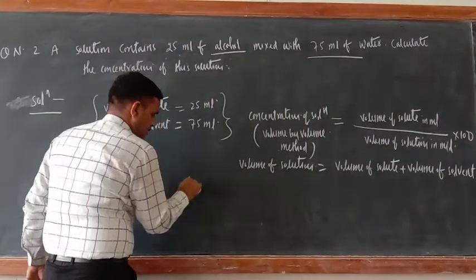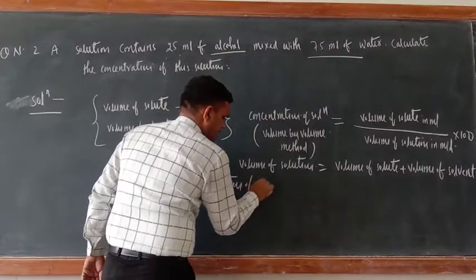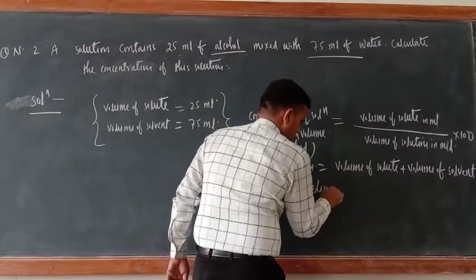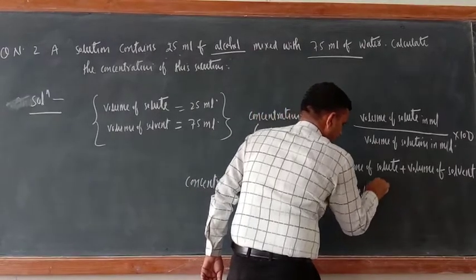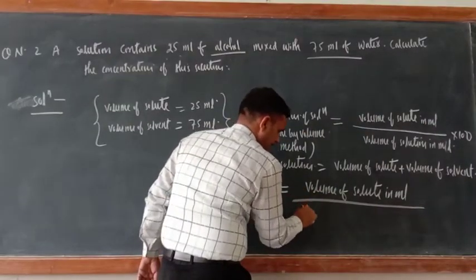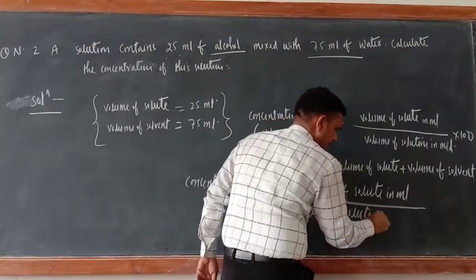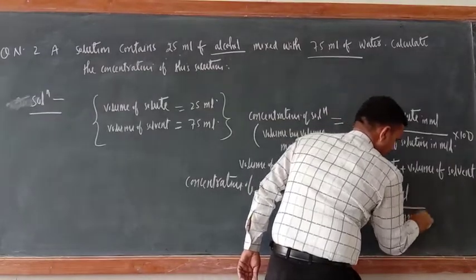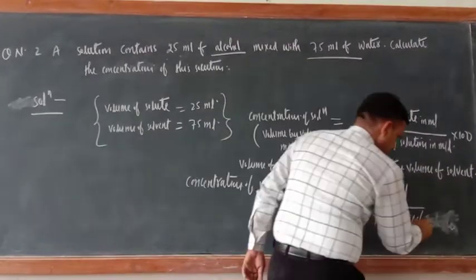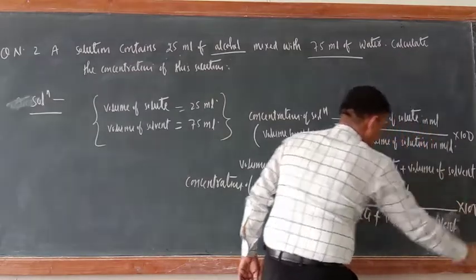So concentration of solution equal to volume of solute in milliliter divided by volume of solute plus volume of solvent, into 100.